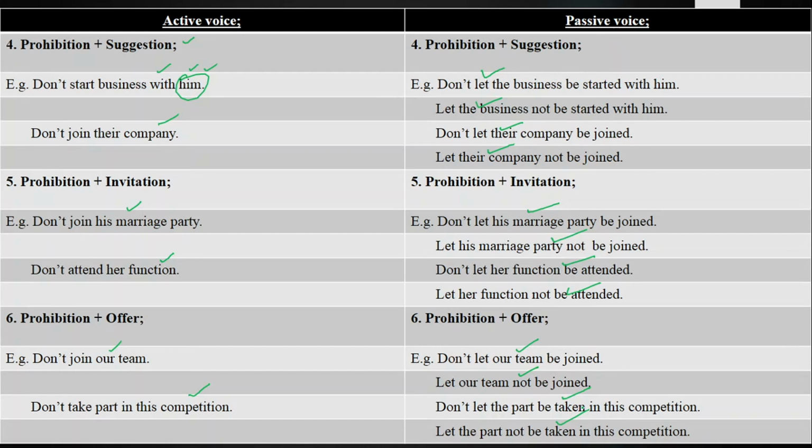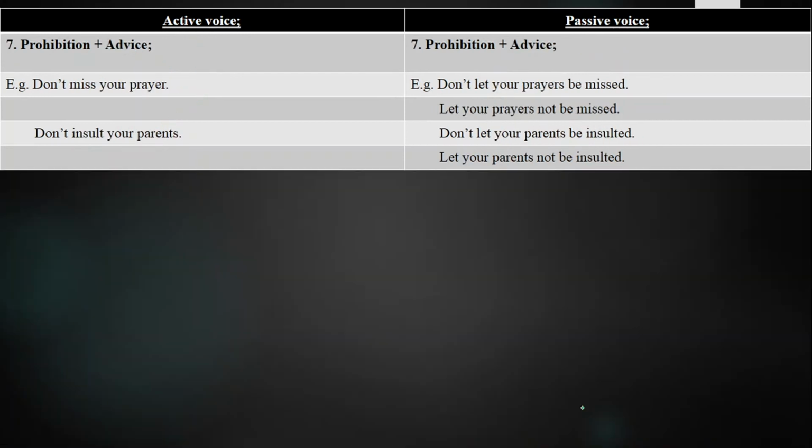Let's move towards the last usage, and that is known as prohibition plus advice. Advice can be given by elders for your well future, or maybe they are your well wishers. They just advise you not to do any action, and over there you'll be using the sentences for prohibition plus advice. Suppose I say don't miss your prayers, and it is the best advice. Don't miss your prayers, don't let your prayers be missed, and let your prayers not be missed. Second, don't insult your parents, don't let your parents be insulted, and let your parents not be insulted. So again, there are two ways to change them from active voice into passive voice.